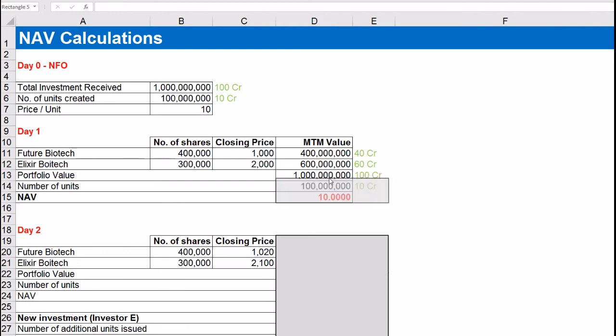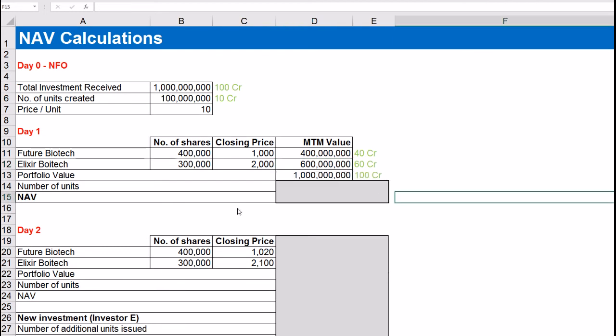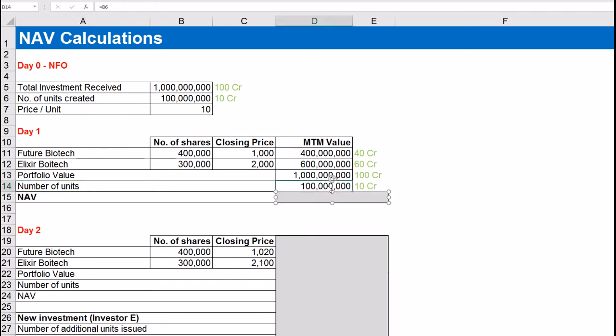What will be the value of each unit at the end of the day? Well, we have 10 crore units and hence 100 crore of portfolio value will be divided equally amongst them. Dividing 100 crore by total number of units, which is 10 crore, means value of each unit will be 10. This is same as when we started off.